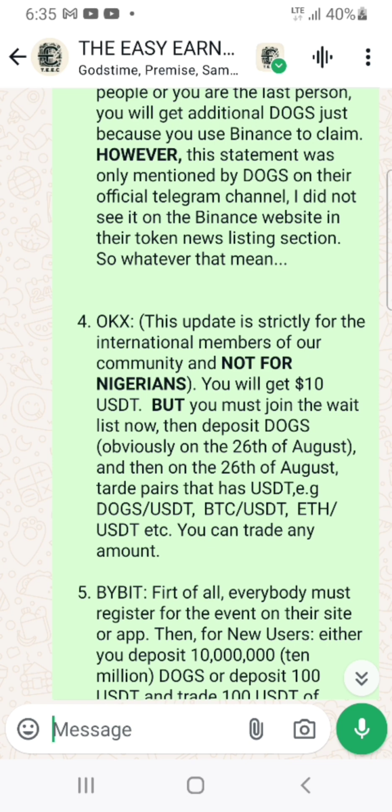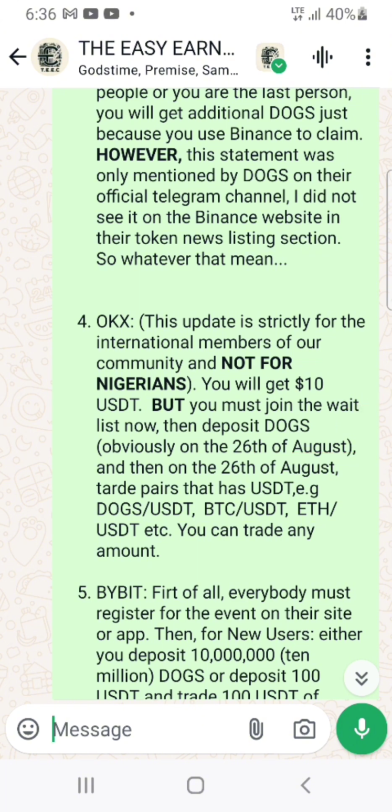For those that are using OKX, you will get 10 USDT, but you must join the wait list now. You have to go to their website and join the wait list. And then you need to deposit dogs. The only way you can get dogs is after the airdrop, which will definitely be on the 26th of August.